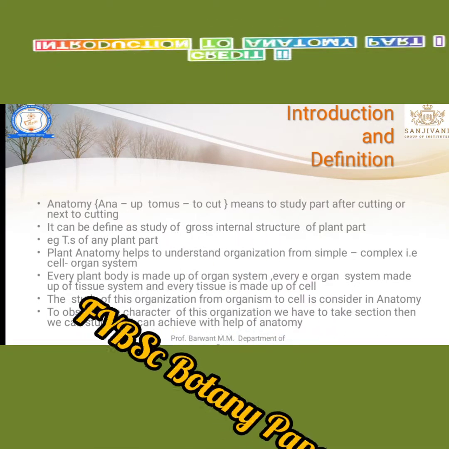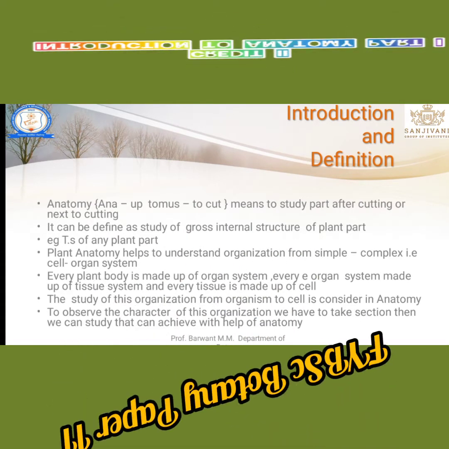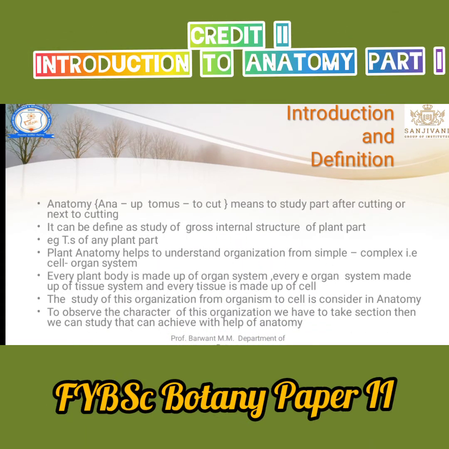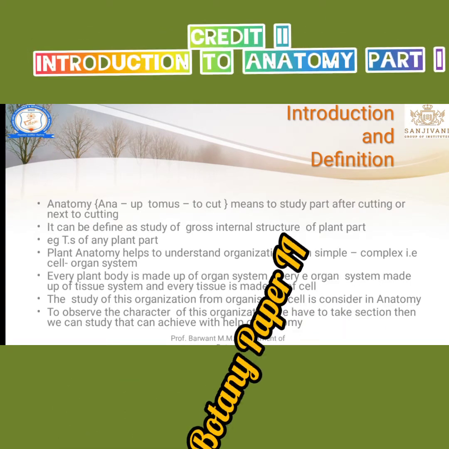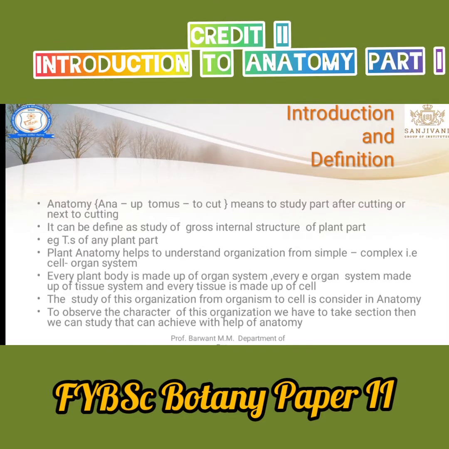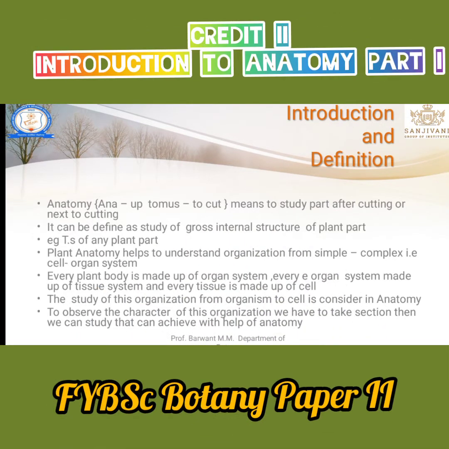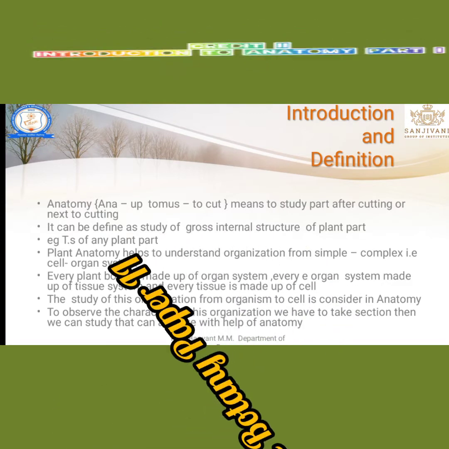With the help of anatomy, we can study from the simple level to the complex level.